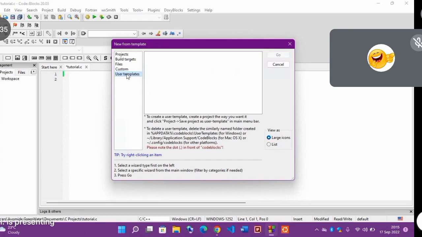Now we have custom, we have user template. Maybe there is a template you actually want. You understand? You can come to this place and create that template.